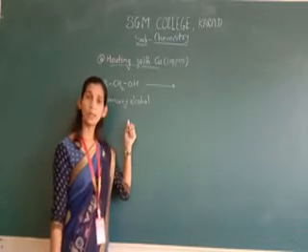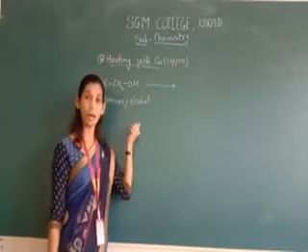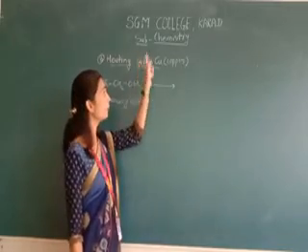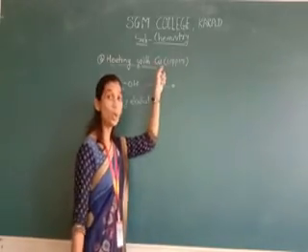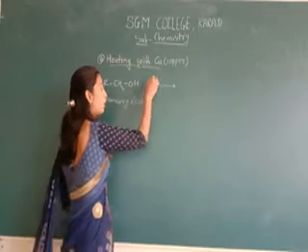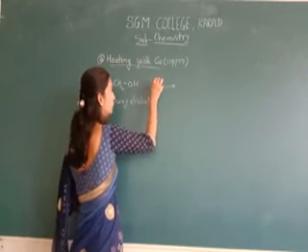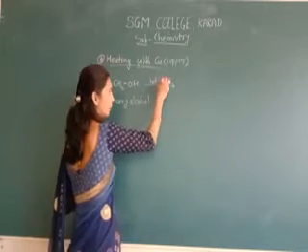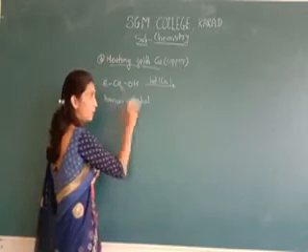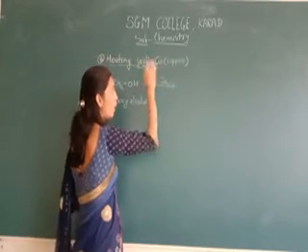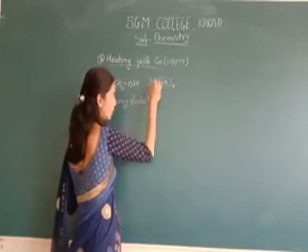Here also the oxidation process will happen, but this process will happen in the presence of this hot copper. We write here hot Cu. That means the vapors of this primary alcohol are over this hot copper.